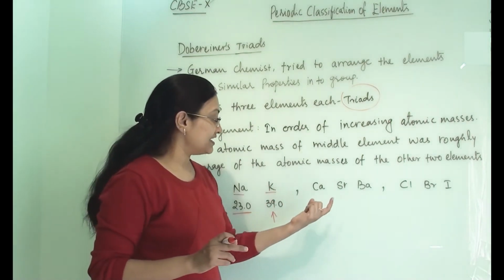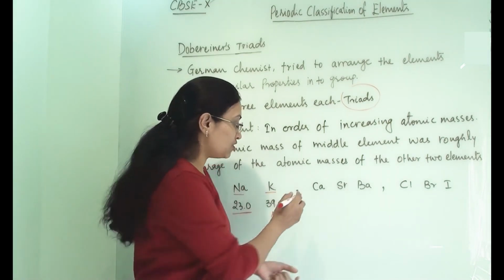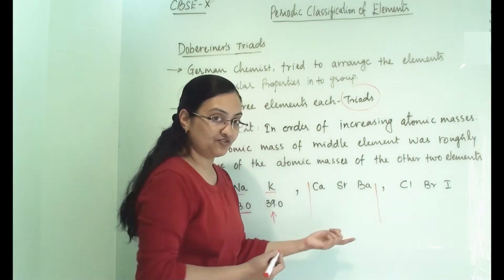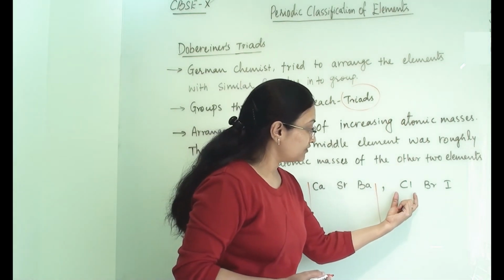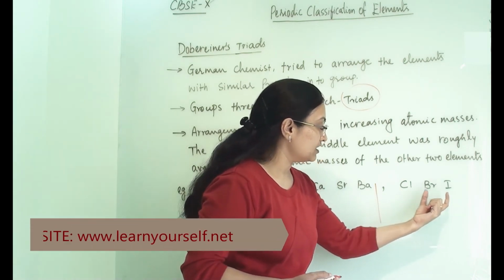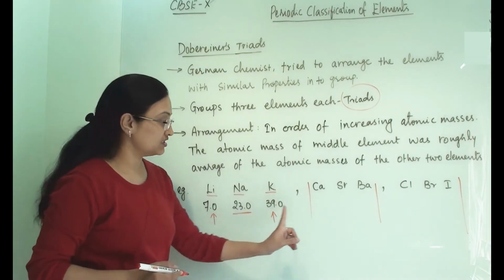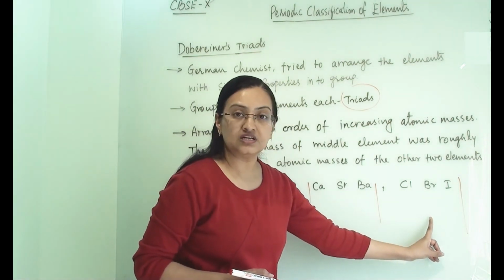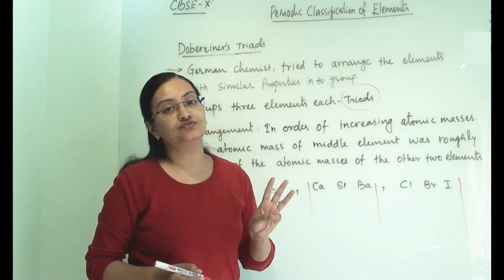Another two triads he gave: calcium, strontium and barium was the second triad, and the last triad he gave was of chlorine, bromine and iodine. So this is the first, this is the second triad, and this was the third triad. In total he arranged 9 elements in 3 triads.